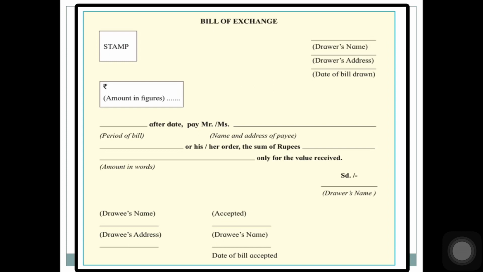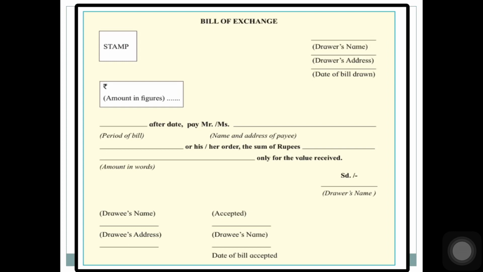But suppose the payee is not given, then the money has to be paid to the drawer. So you will write pay to me or my order. But if the payee's name and address is given, then you will write that person's name over here, or his or her order, the sum of rupees dash, this is the amount in words. Earlier in the box you've written the amount in figures, now you'll write the amount in words. Only for value received.